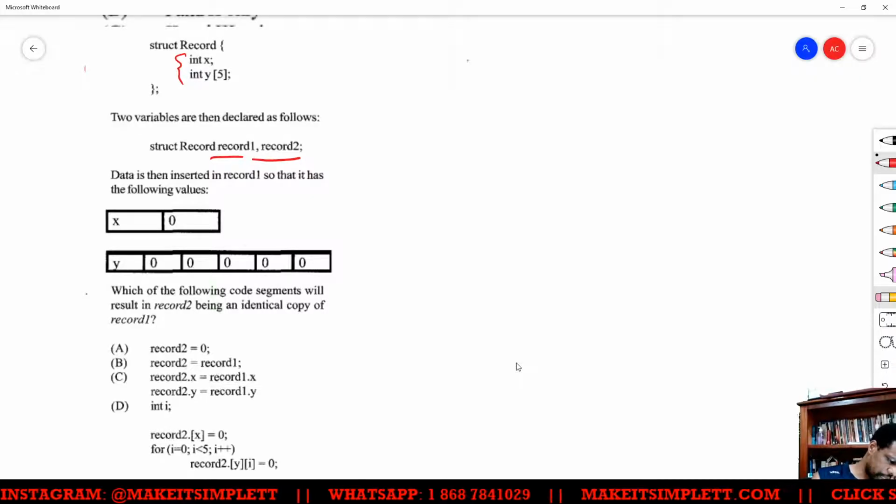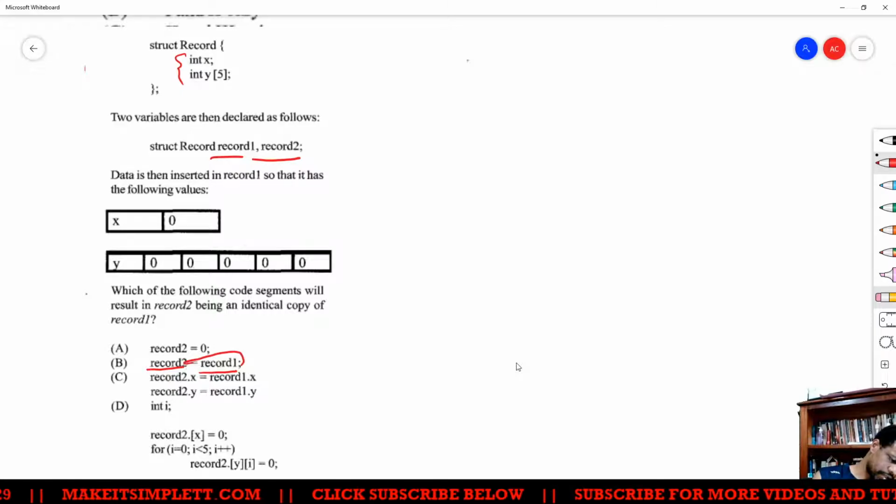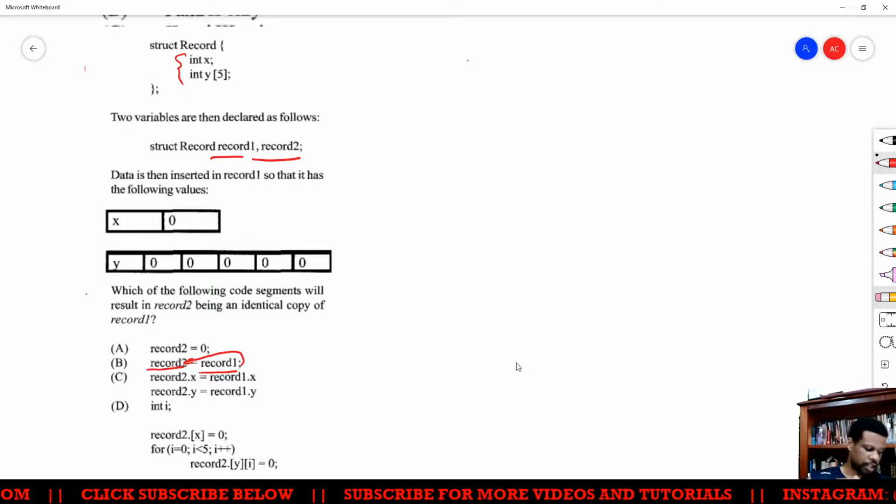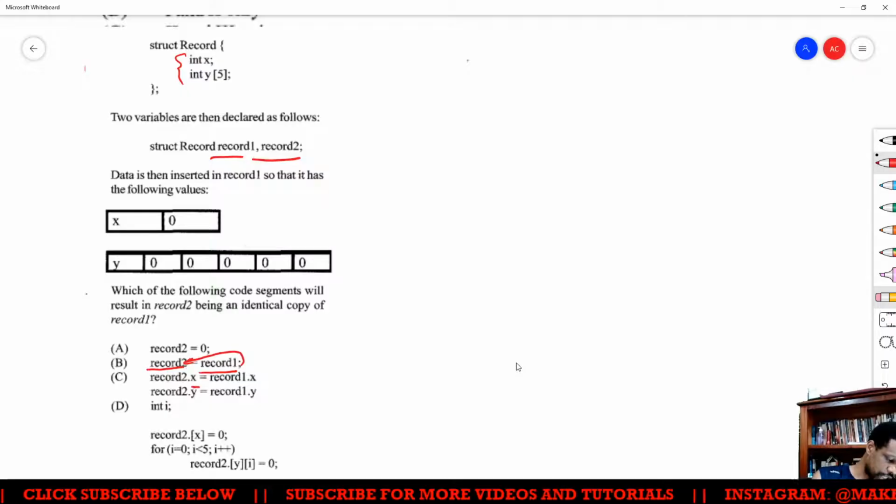So basically, when you have structures, you can simply say record 1 equals record 2, and it will take what's inside record 1 and put it inside record 2. Because with structures, you can copy directly. You don't have to copy each location inside the structure.